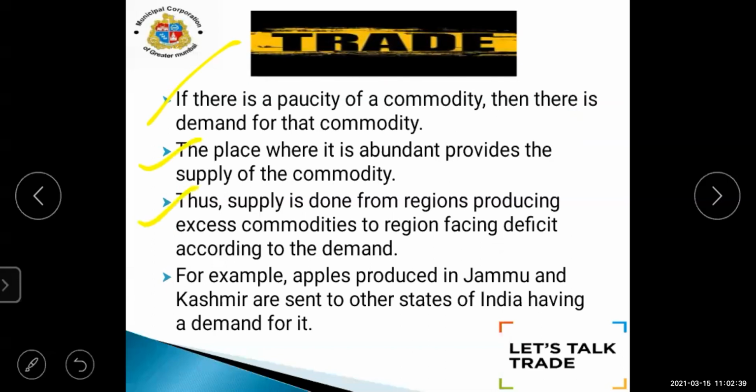Thus, the supply is done from regions producing excess commodities to regions facing a deficit, meaning less than the demand. For example, apples produced in Jammu Kashmir are sent to other states of India having a demand for them. As we are demanding, we are getting the products from other regions.